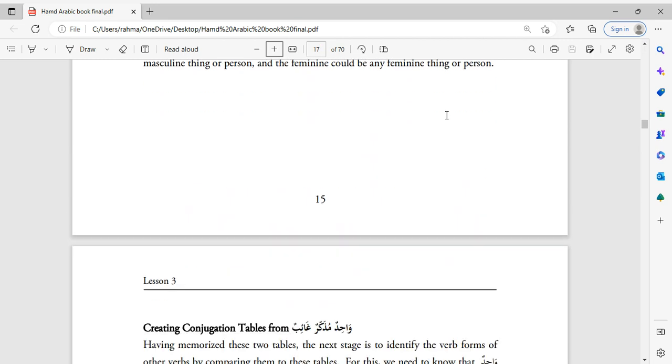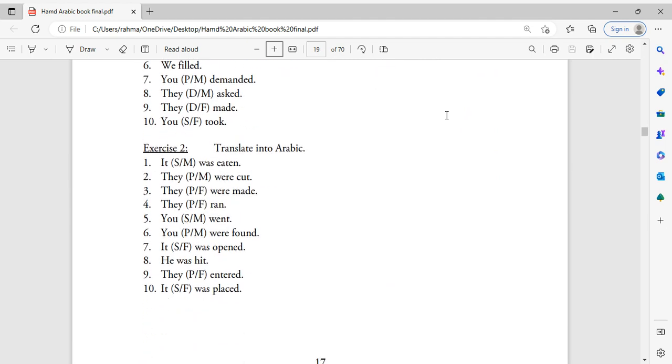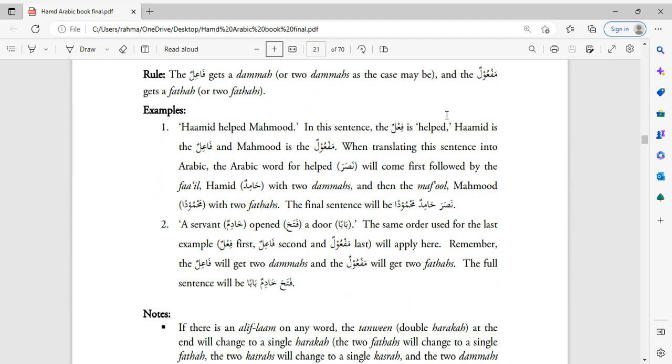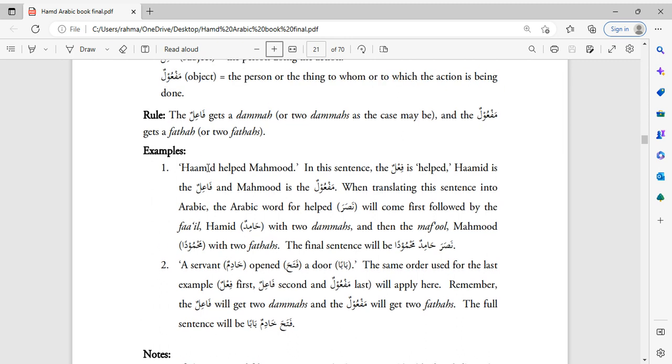So the verb we'll be using is nasara, and then we will bring the fa'il next, right? Because you bring the fa'il after the verb. The fa'il is Hamid, so it'll be Hamidun, because Hamid is a name that accepts tanween. So it'll be Nasara, Hamidun, and then last we bring the maf'ul, and we put a fatha on the maf'ul, Mahmudan. So Mahmud is also a name that accepts tanween. So it'll be Nasara Hamidun Mahmudan.